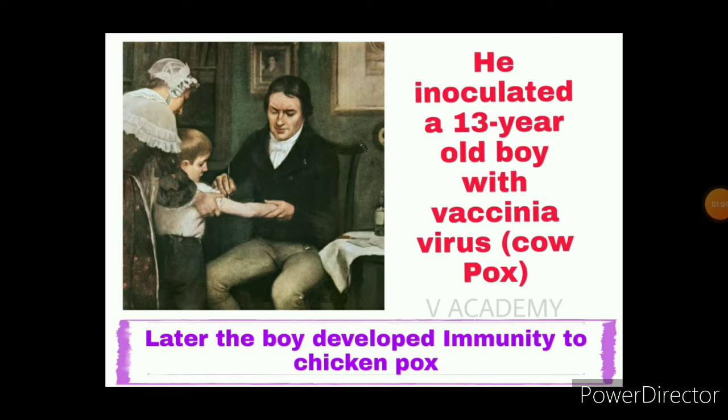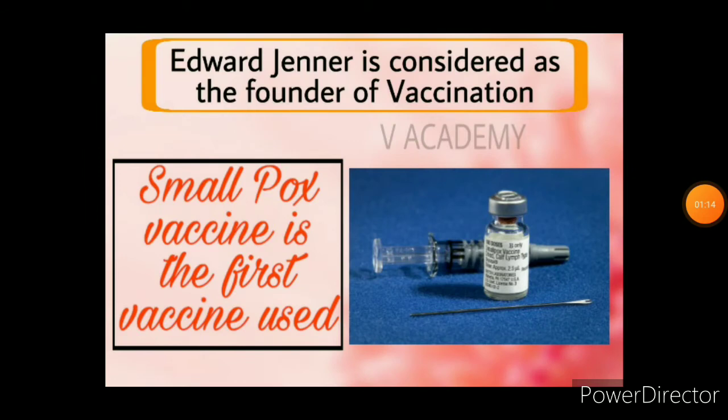That vaccine is the cowpox vaccine, and later the boy developed immunity to chickenpox also. And for this reason, Edward Jenner is considered as the founder of vaccination, and the smallpox vaccine is the first vaccine used in the world.